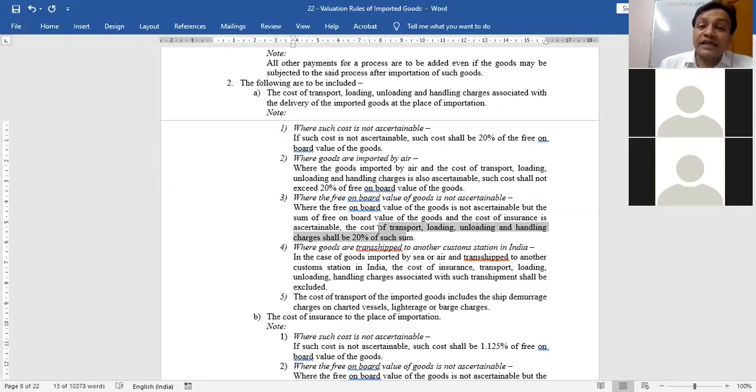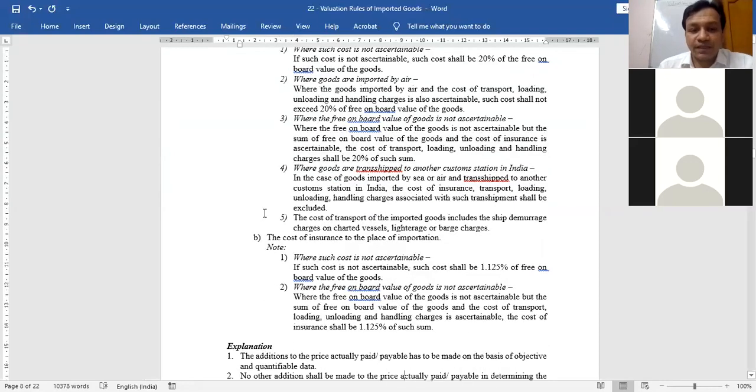Next point, in the same heading 2 of rule 10, my next cost is insurance. Now the government says you have to add to your free on board value the handling charges, loading, unloading, plus insurance charges also. Same here. Suppose you don't know the insurance cost. Government says no issue. It will be 1.125% of free on board value. You can easily learn it yourself.